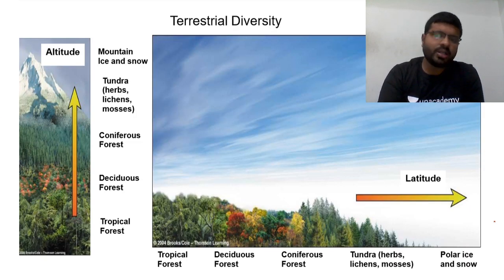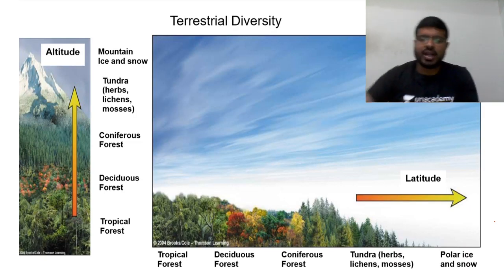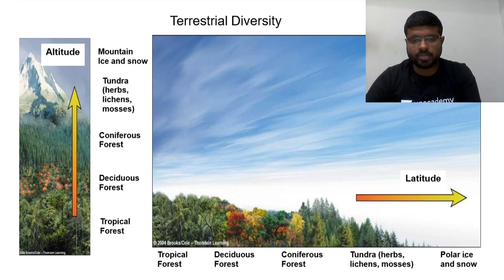You can see in this picture the diversity of life on land. At the bottom, you see the tropical forest, with its canopy vegetation. Then slowly you move to deciduous forest, where the density reduces compared to what you find here. Then one variety of forest, coniferous forest, the cone-shaped variety. Then tundra, polar. So this is one transition by latitude.